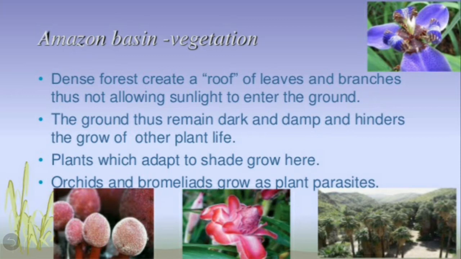Since the sunlight cannot reach the ground, it is dark and moist, and it does not allow other plants to grow because the sunlight doesn't reach them. Then plants which adapt to shade grow here. Only those plants which can survive without sunlight, in shade, grow here. Orchids and bromeliads are the plants that grow as plant parasites. Only these two types of plants grow in this basin.